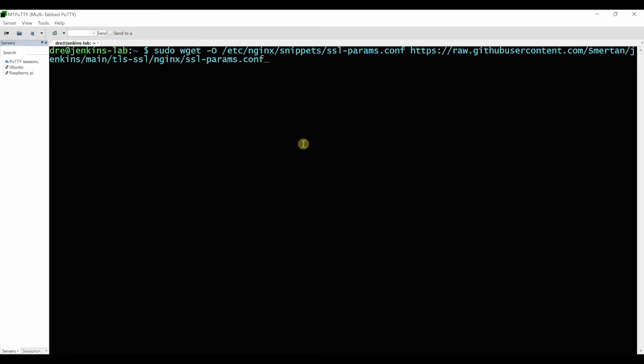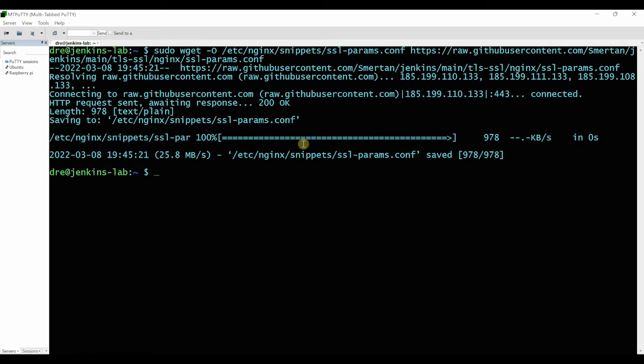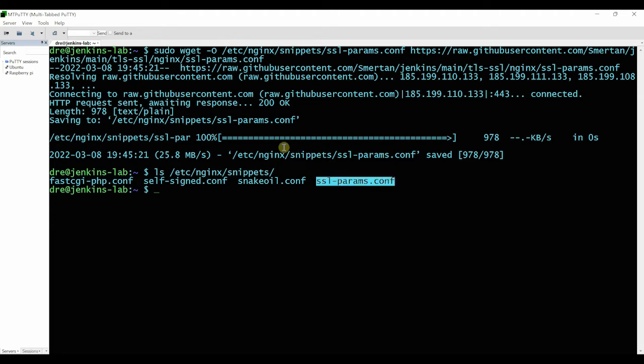So I'll do that again. That should download. So to confirm that we have it there now, we can just do an ls etc nginx snippets, and there we have the file SSL params there.